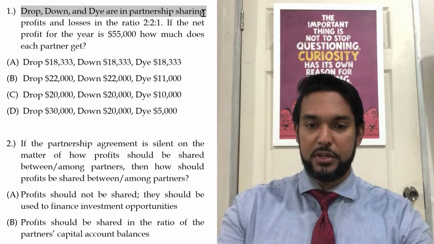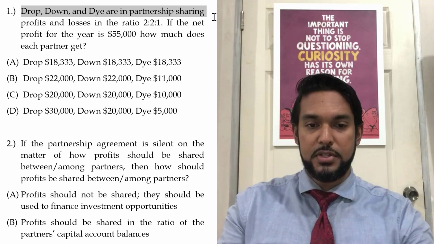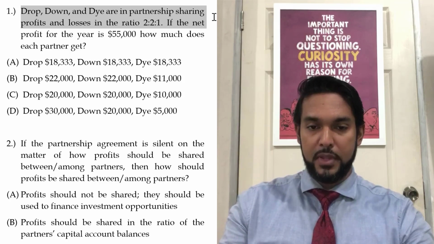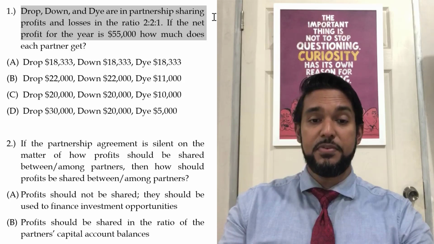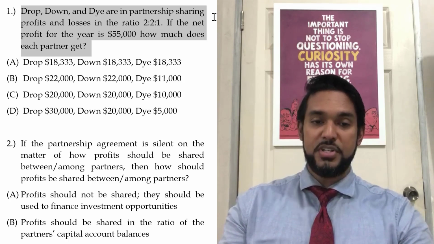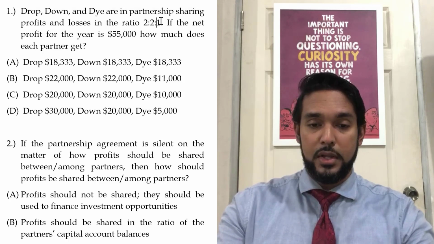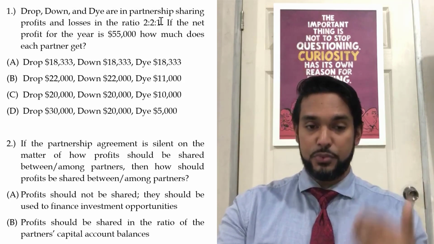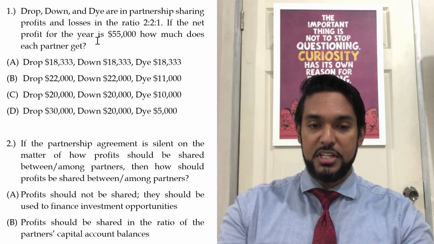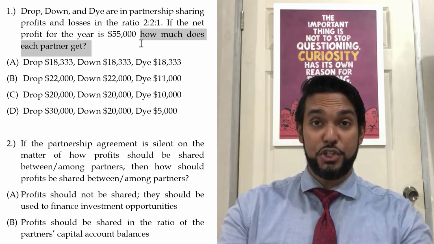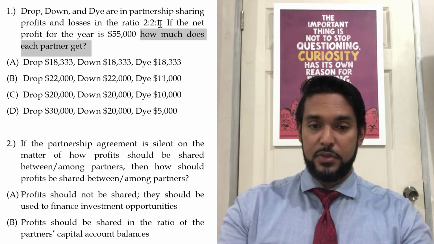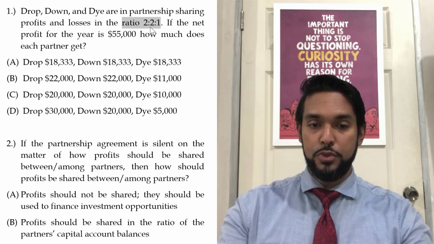Drop, Down and Die are in partnership, sharing profits and losses in the ratio 2 to 2 to 1. If the net profit for the year is $55,000, how much does each partner get? Okay, so the first thing we have to do is of course understand what is being asked of us. We want to know how much does each partner get? What is each partner's share of the profit? To know that, we have to go to the profit sharing ratio, 2 to 2 to 1.